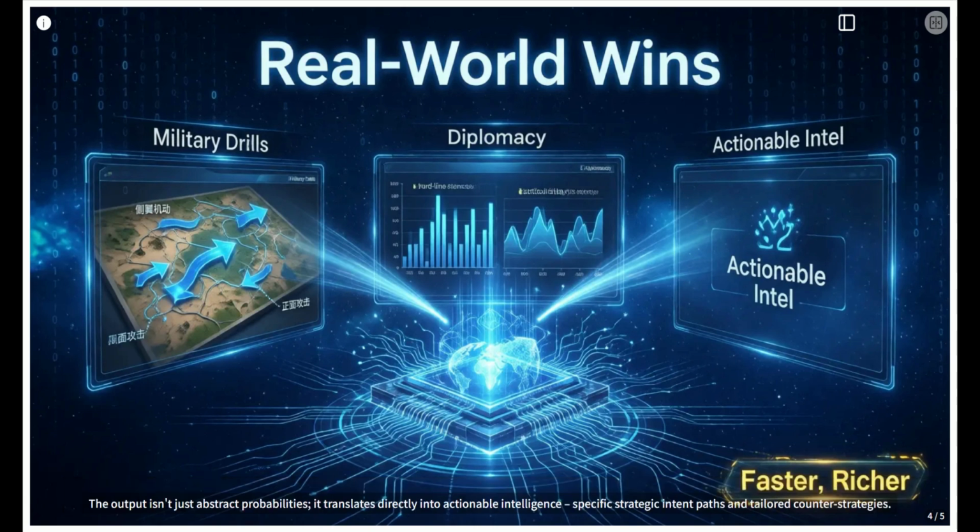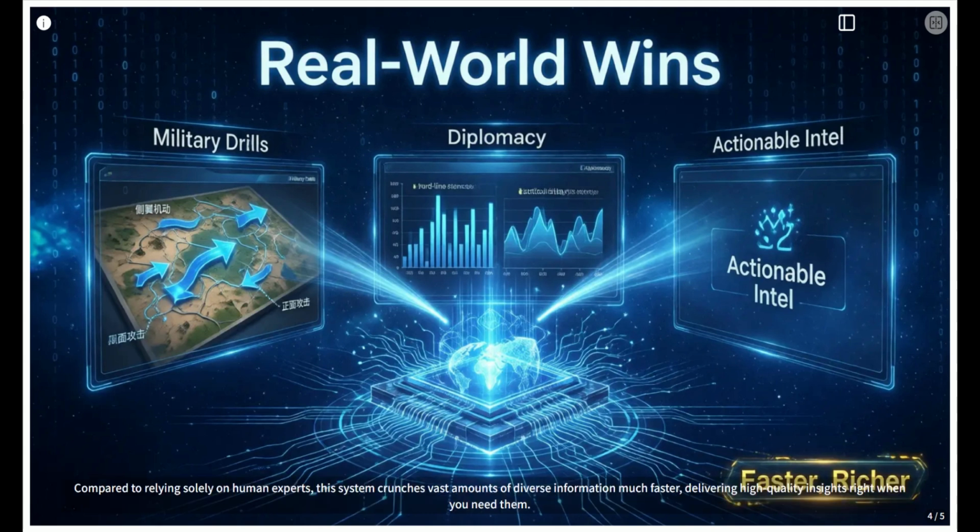The output isn't just abstract probabilities. It translates directly into actionable intelligence, specific strategic intent paths, and tailored counter strategies. Compared to relying solely on human experts, this system crunches vast amounts of diverse information much faster, delivering high-quality insights right when you need them.